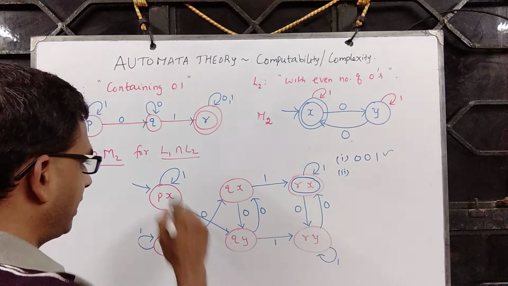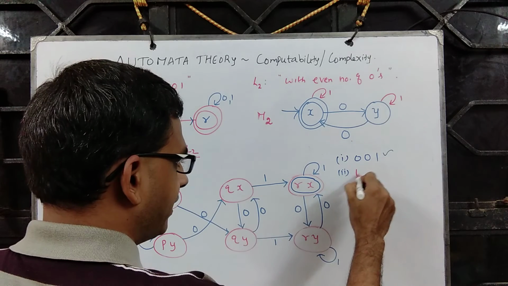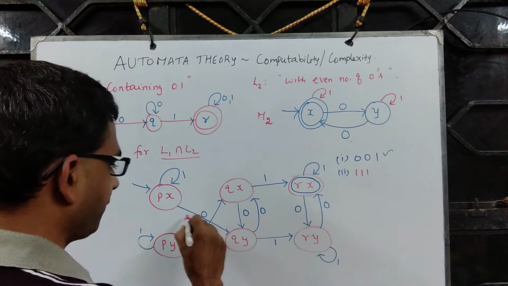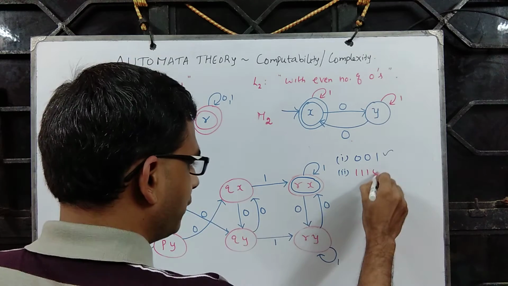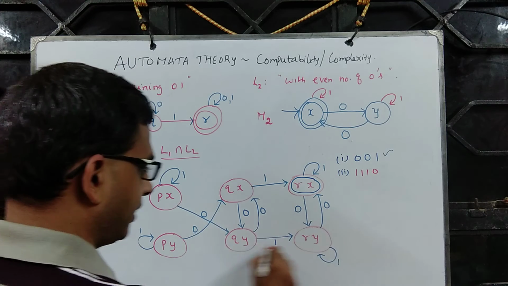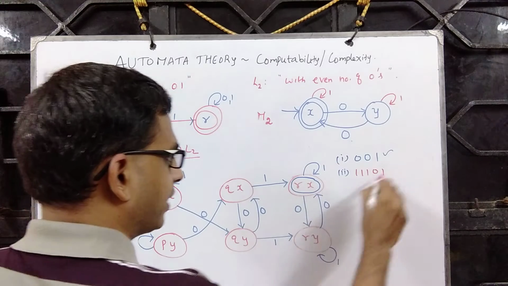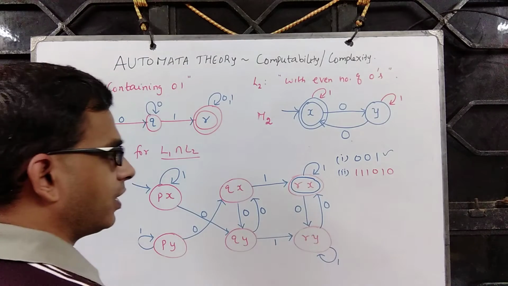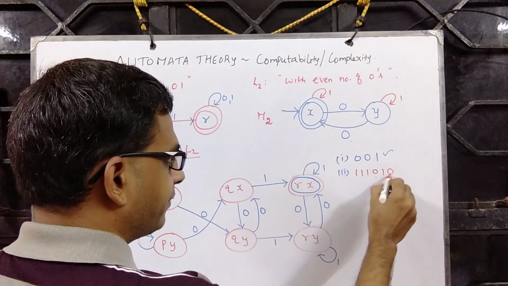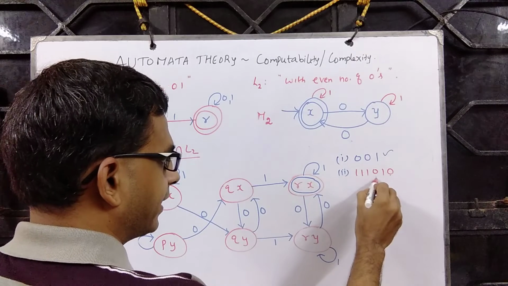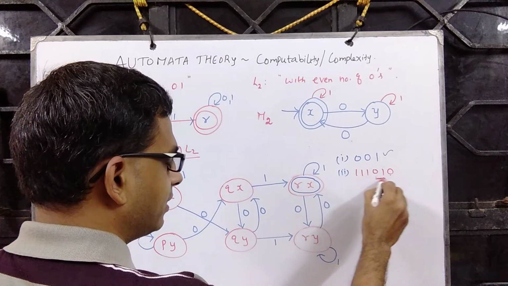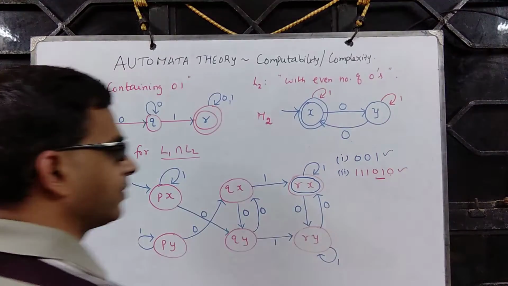So let's look at the other one. You read a couple of 1s and then a 0 and then a 1. Now you take 1 0 over here. Now you see that you have seen an even number of zeros and it has the pattern 0 1 in it.